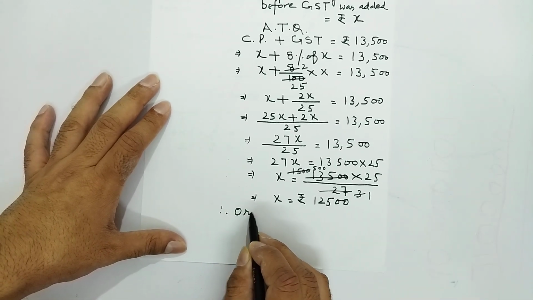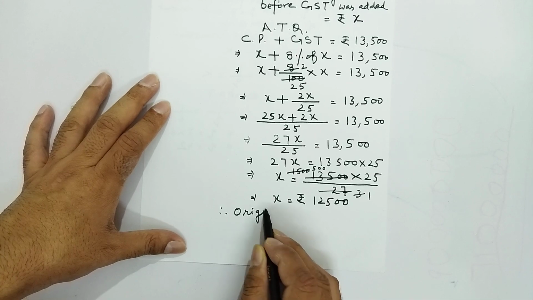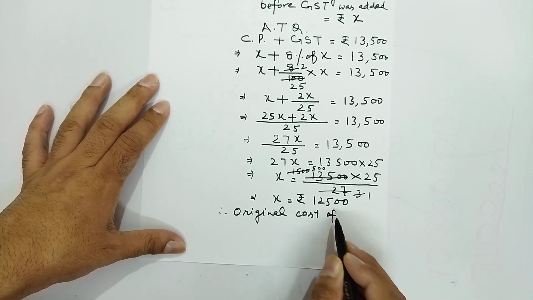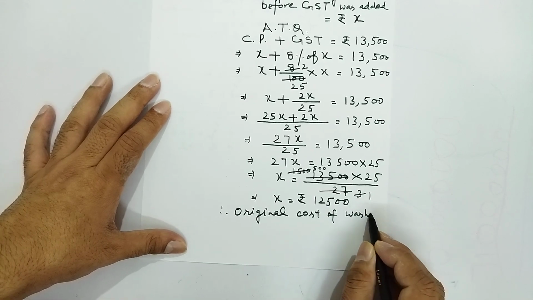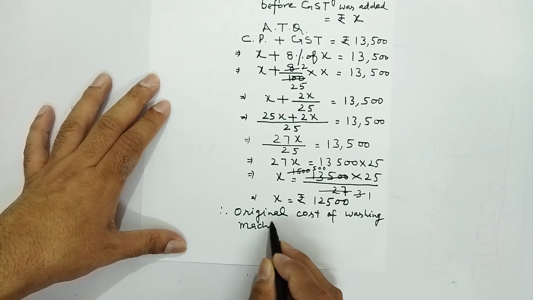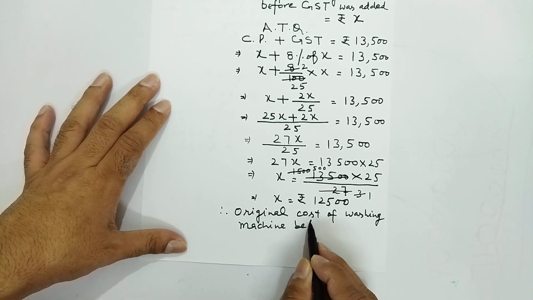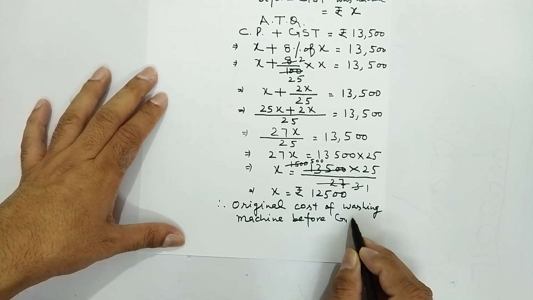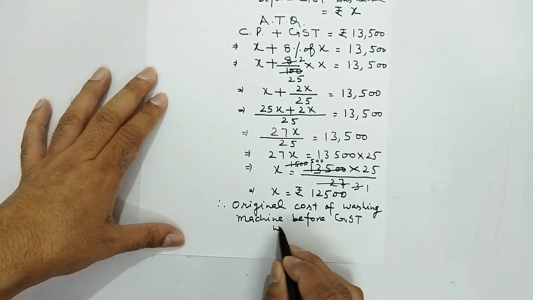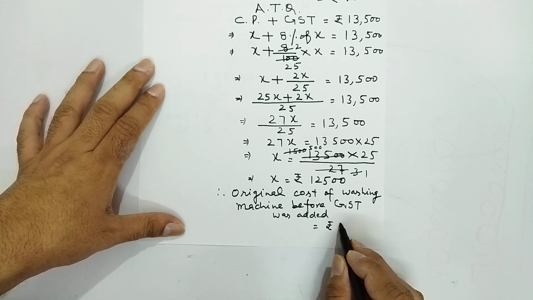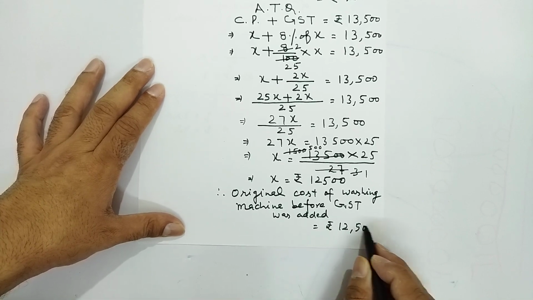Therefore, the original cost of the washing machine before GST was added is equal to rupees 12,500.